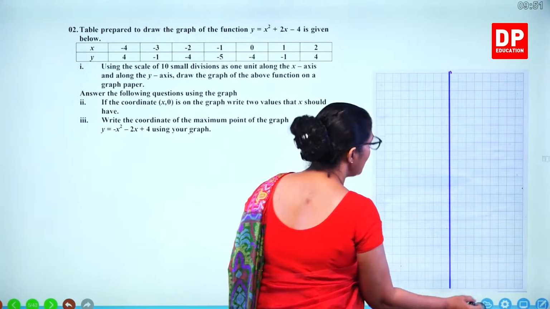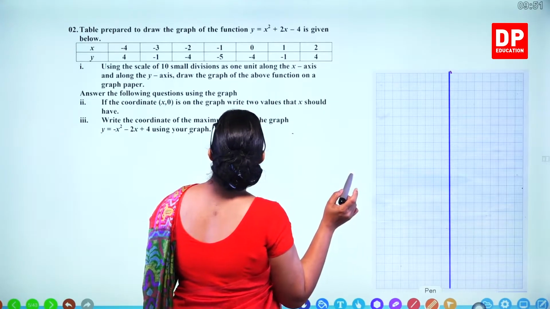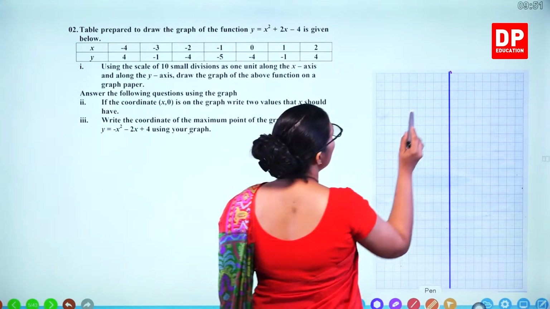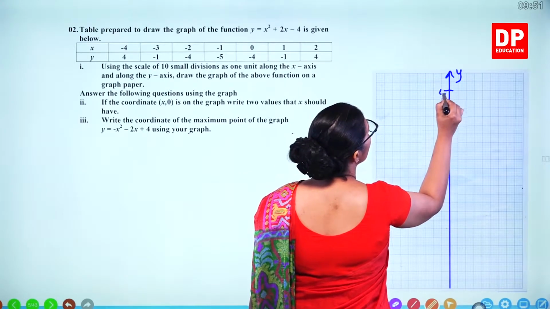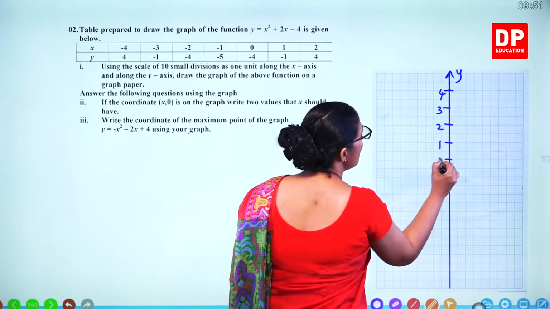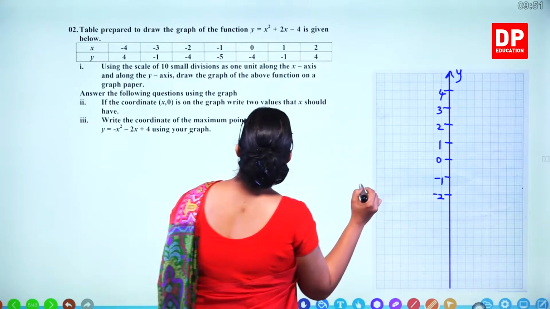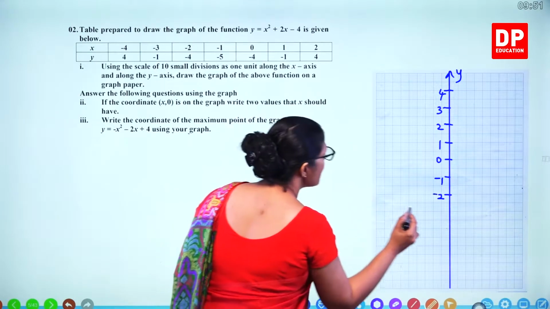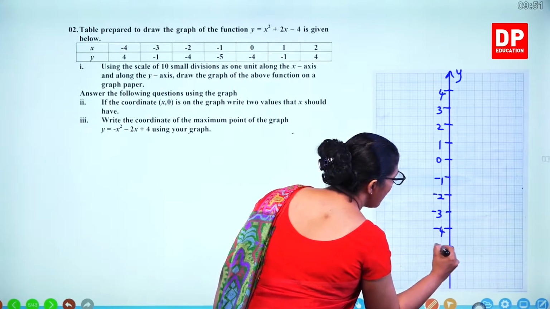And then you can mark the values, starting from the maximum positive value, which is 4. 3, 2, 1, 0, minus 1, minus 2, up to minus 3, minus 4, and minus 5.